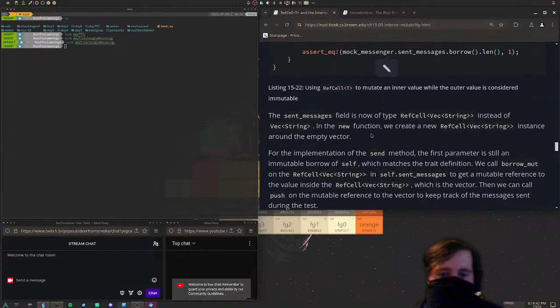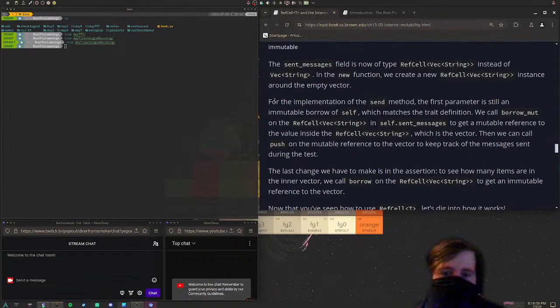That'll work fine. The sent_messages field is now of type RefCell holding a Vec of String values, instead of simply Vec<String>. In the new function, we create a new RefCell<Vec<String>> instance around the empty vector. For the implementation of the send method, the first parameter is still an immutable borrow of self, which matches the trait definition.